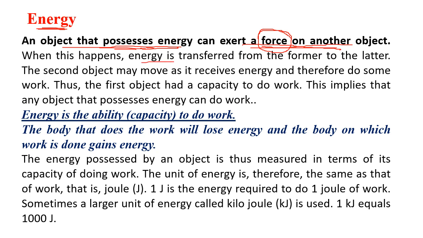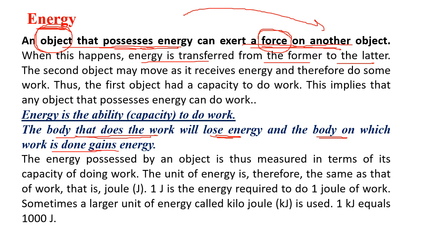Now energy can be transformed from the former to the latter, means when this object does the work or exerts a force on another object, like we said yesterday, this object will lose energy. The body that does the work will lose the energy, and the body on which the work is done will gain the energy.